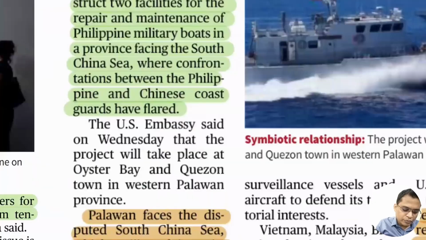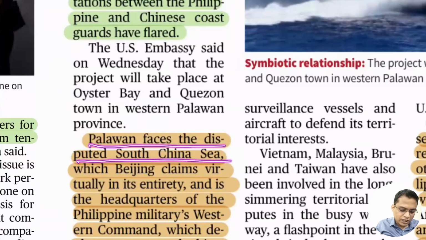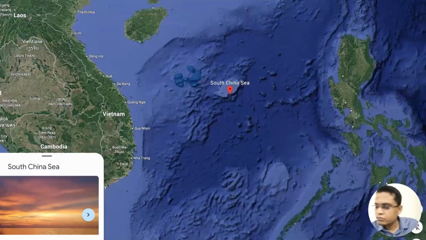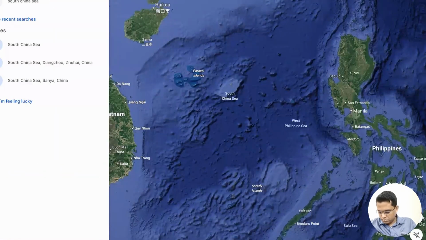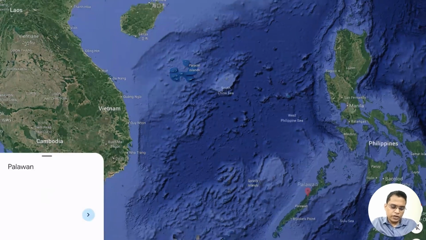So the confrontation between Philippine and Chinese forces has been flaring up. Palawan faces the disputed South China Sea. You can also check Palawan. Check here, Palawan. There you go, here it is given, Palawan.